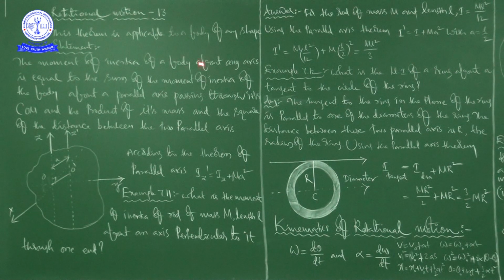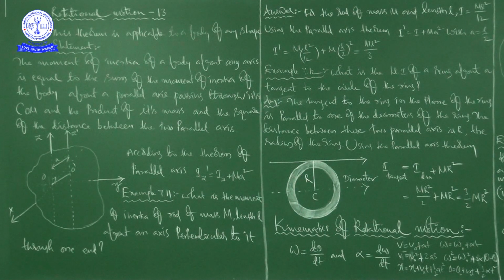The moment of inertia of the body about any axis is equal to the sum of the moment of inertia of the body about a parallel axis passing through its center of mass, that is Iz, and the product of its mass, that is capital M, and the square of the distance between the two parallel axes, that is a square.